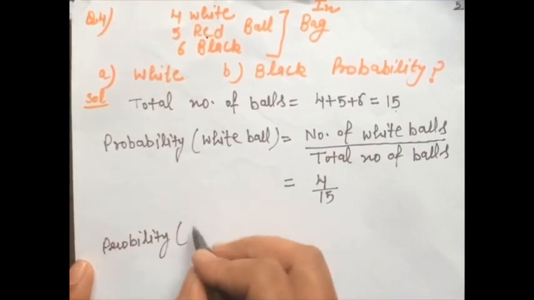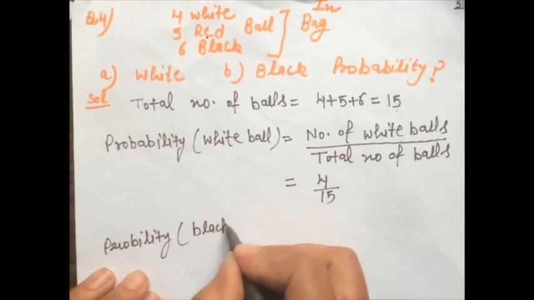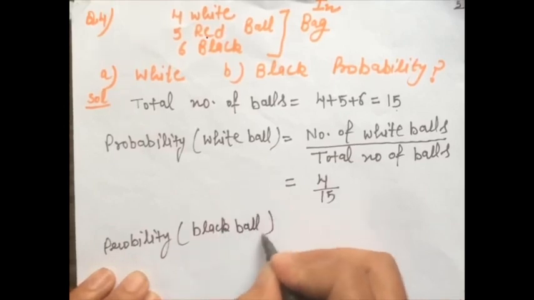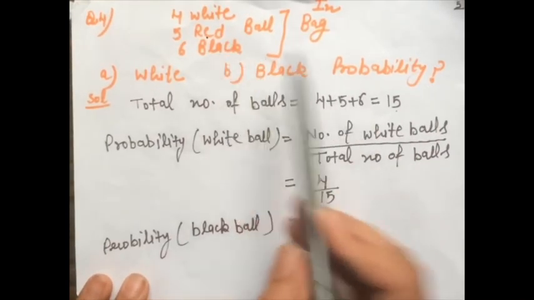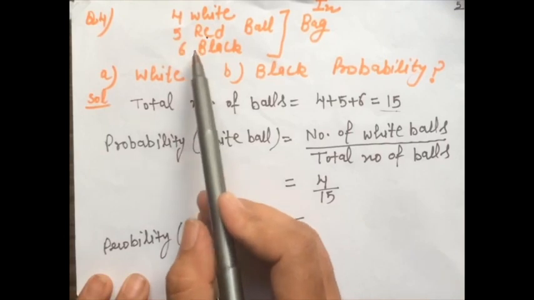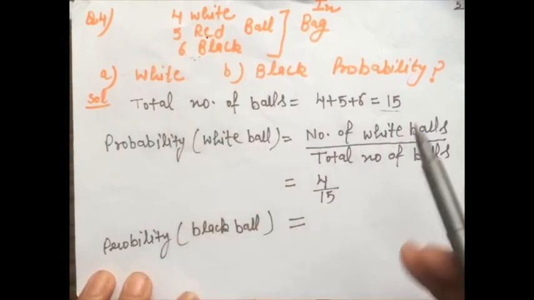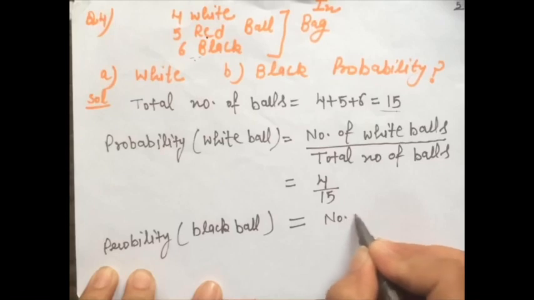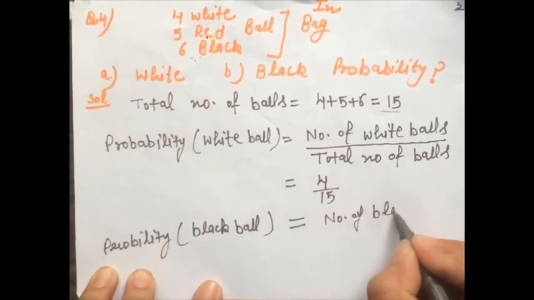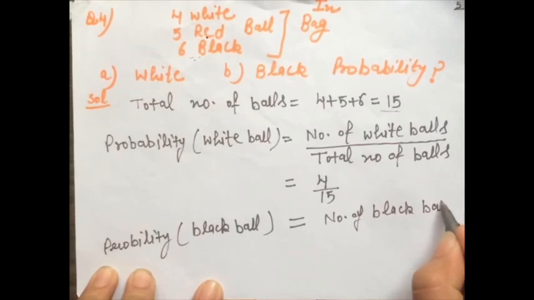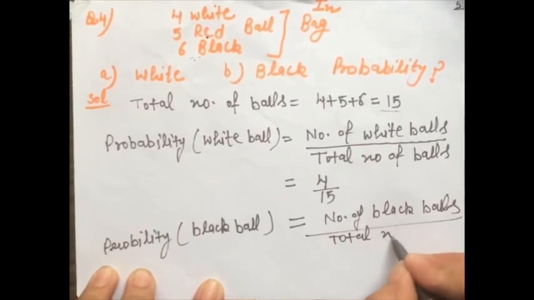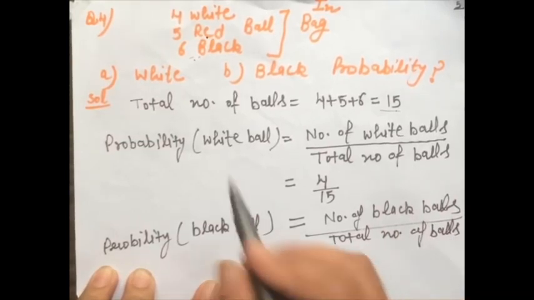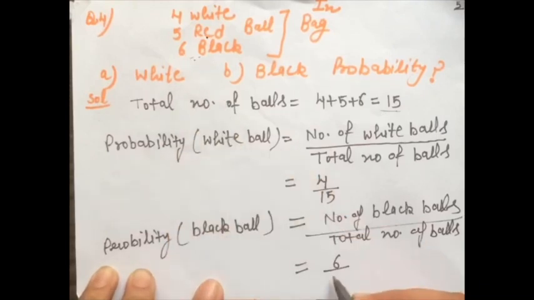If you have to find the probability of getting a black ball, that is also equal to favorable number of outcomes divided by total number of outcomes. Now the favorable number of outcomes here are the number of black balls, divided by total number of balls, that is equal to 6 by 15.